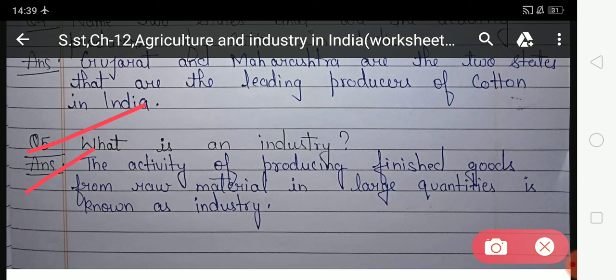Students, I hope you all understood exercises first, second and third, and you have to do these exercises in your CW copy. This is your today's homework.